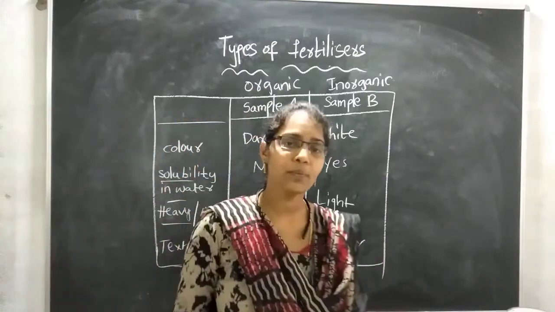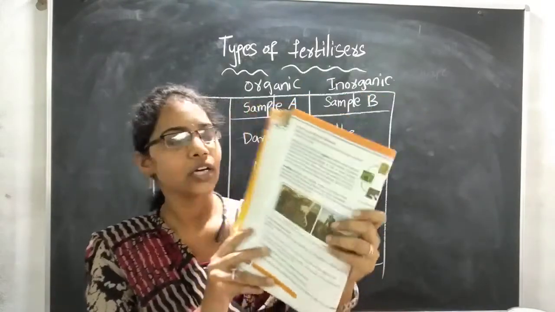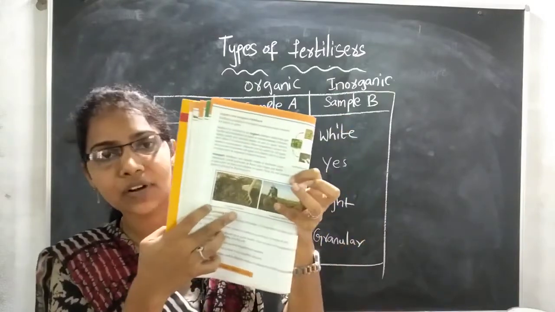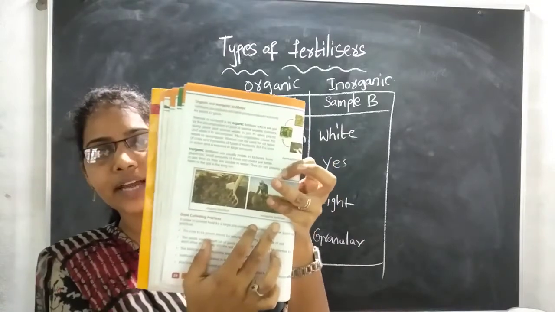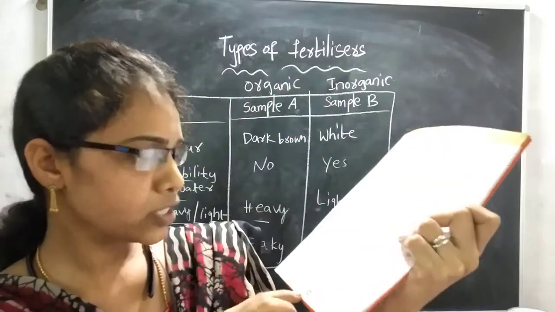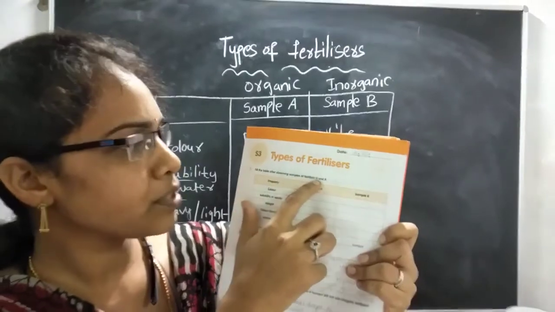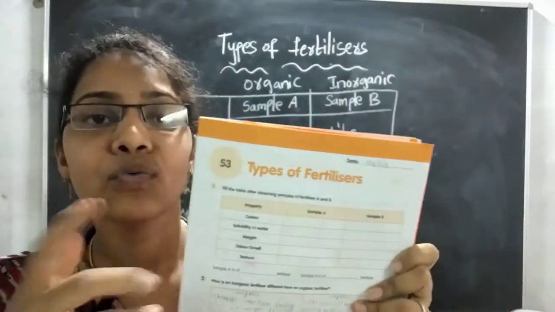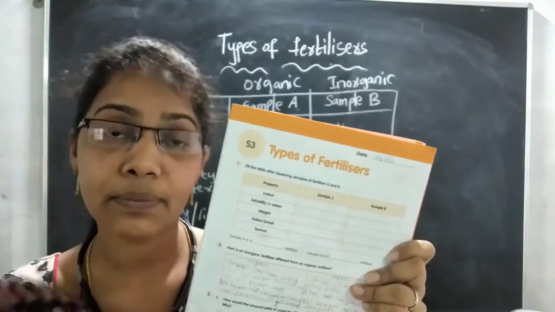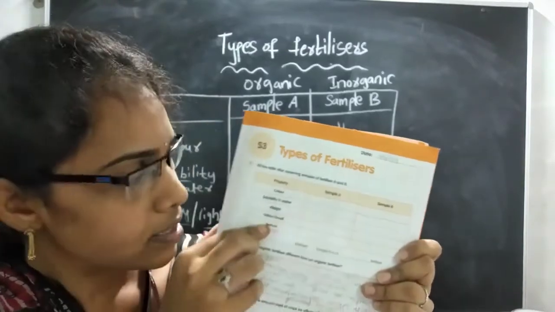Yes. Now open your books. Open your textbooks, children. Page number 24. You have to read the organic and inorganic fertilizers topic. You can see here organic fertilizer and here inorganic fertilizer. Okay children. Next, open your volumes. See here children, page number 21. Fill the table after observing samples of fertilizer A and fertilizer B. We have seen sample A is organic fertilizer, sample B is inorganic fertilizer. You have seen, no children? By observing that you have to write this table.